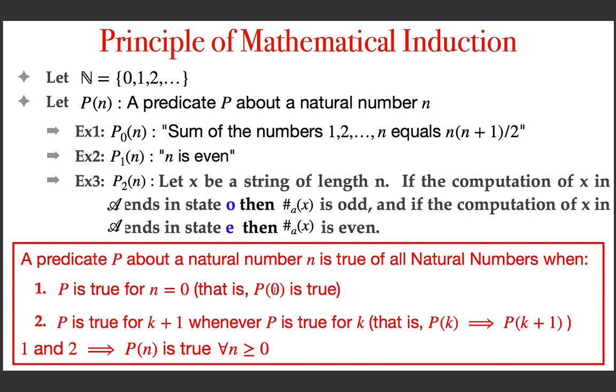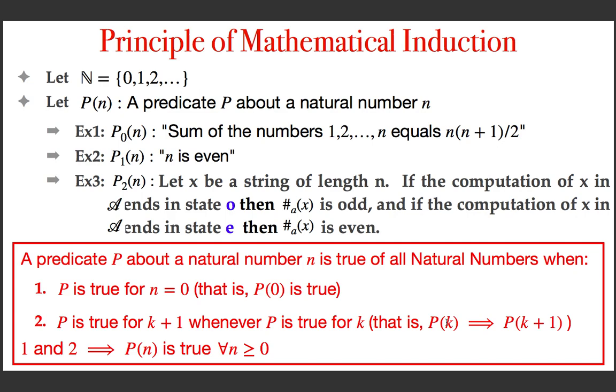And second condition, P is true for the natural number k plus 1 whenever P is true for the natural number k. In other words, if you can prove that whenever the predicate P is true for a natural number k, then the statement must be true for the natural number k plus 1, the natural number next to k.